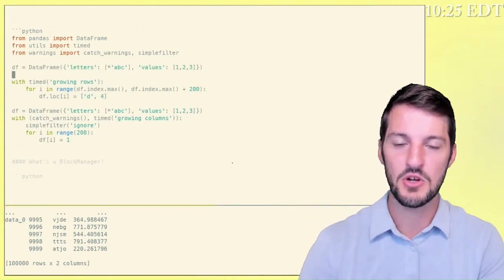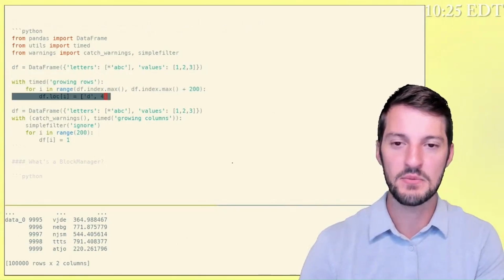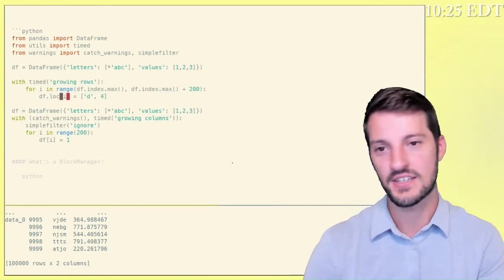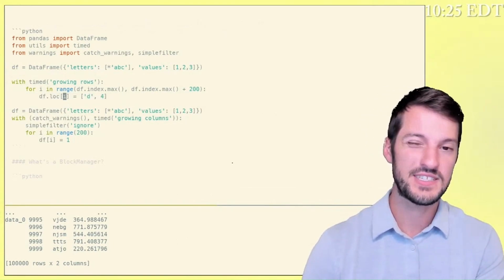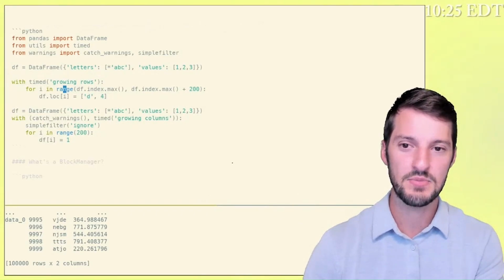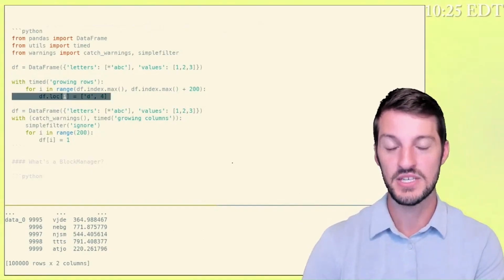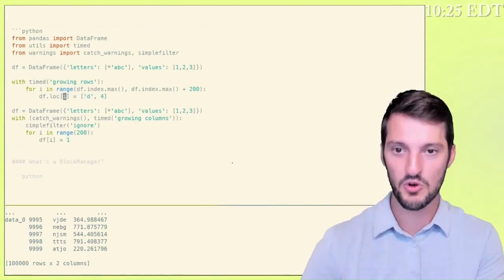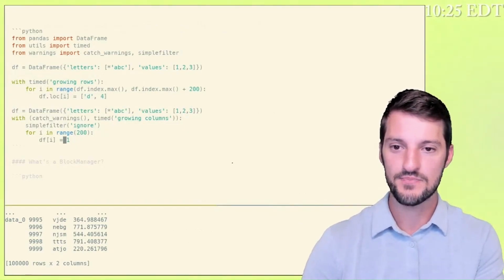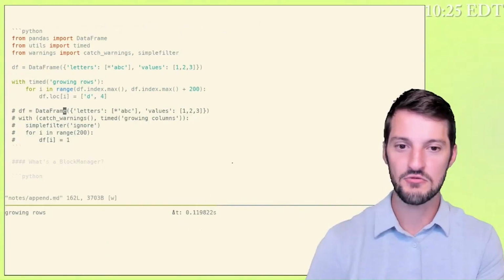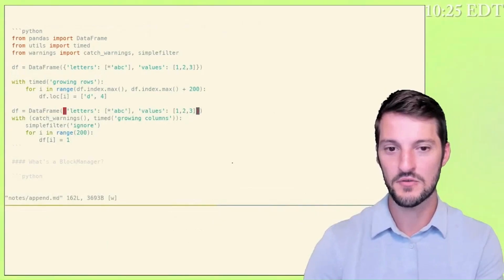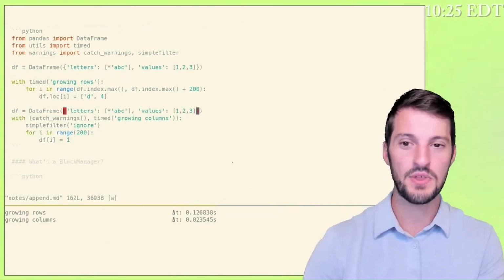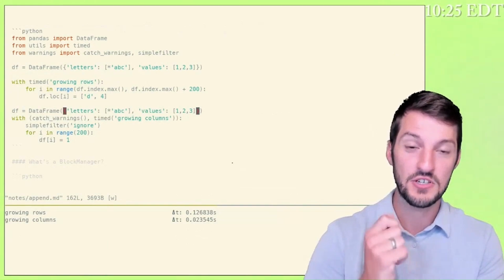I have a data frame that has 3 rows. I want to add 200 more rows of dynamically generated data. In order to do that, yes, I could use concat, or if I have an older version of pandas, I could use append. But what you can see is I'm using .loc to actually create a new index position that is not currently being used. And so I'm just adding more rows by using .loc here. Let's see how long it takes for us to grow rows. To add 200 more rows to this data frame using .loc, it takes me a little over 1/10 of a second. Contrast that with how long it takes me to add 200 columns.